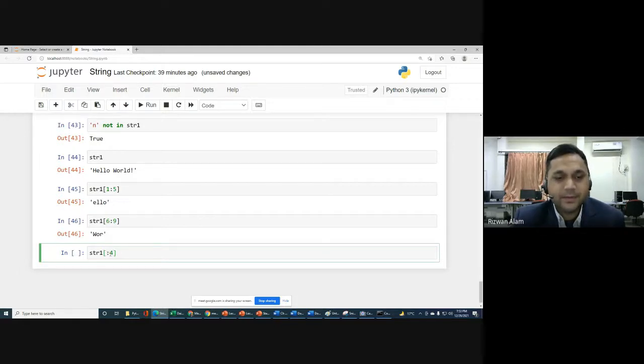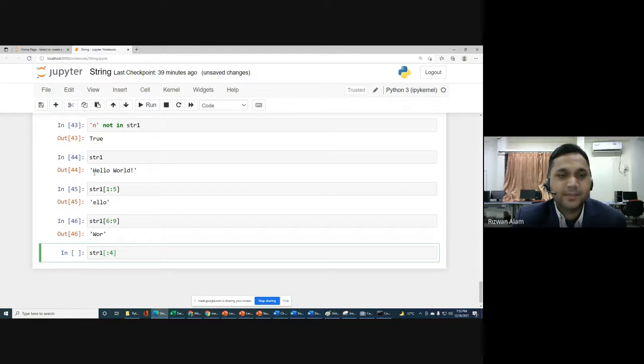We are not writing from which index number it should start for slicing, so in that case it will start with index number 0. Index 0 is H, 1 is E, 2 is L, and 3 is the next L, but 4 will not be taken. As we know, in slicing it will stop the processing one step before this value.